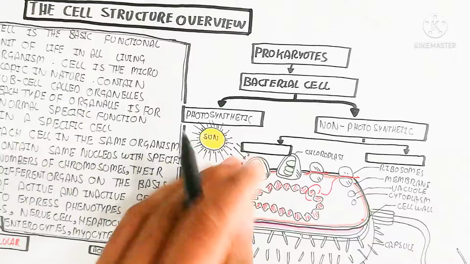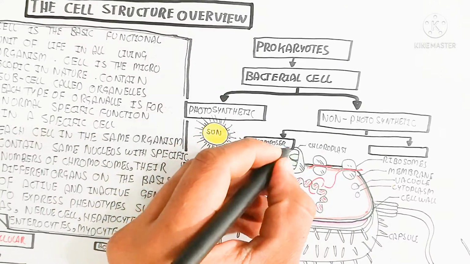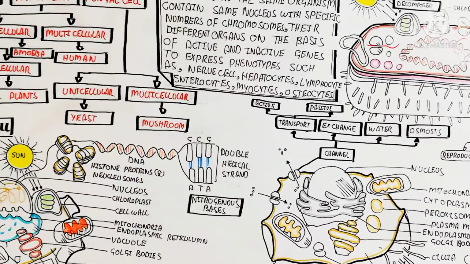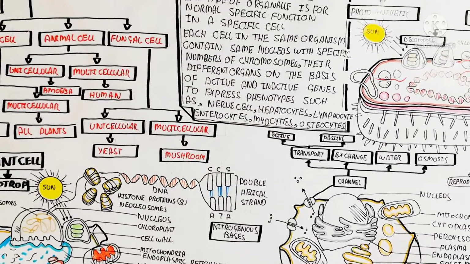The non-photosynthetic ones can be decomposers and parasites. So that's the video about the cell structure overview.